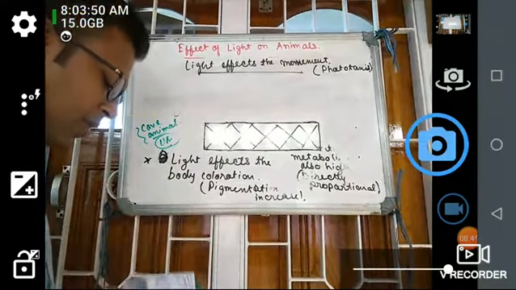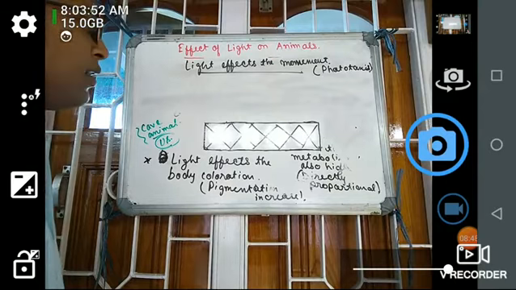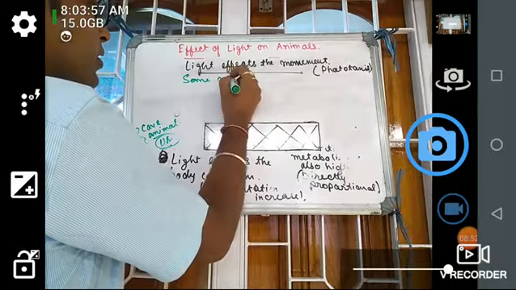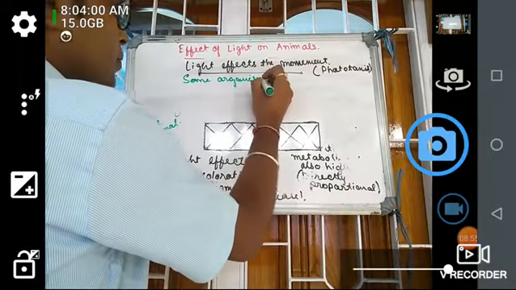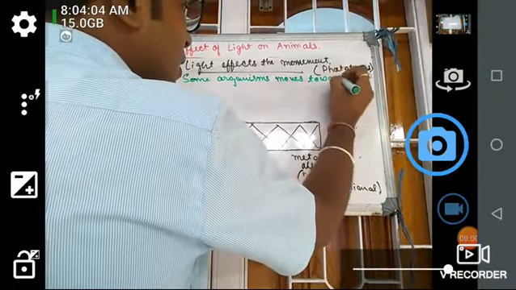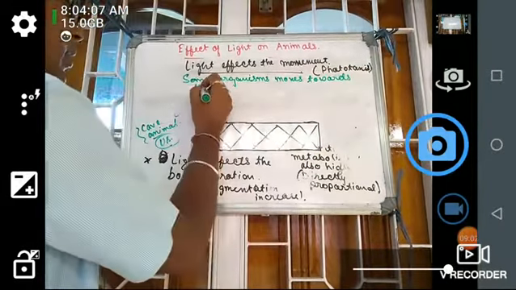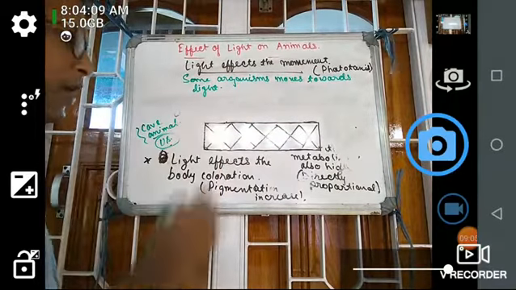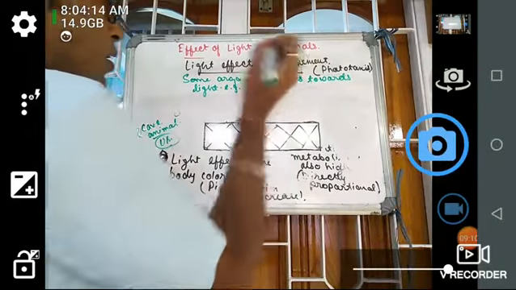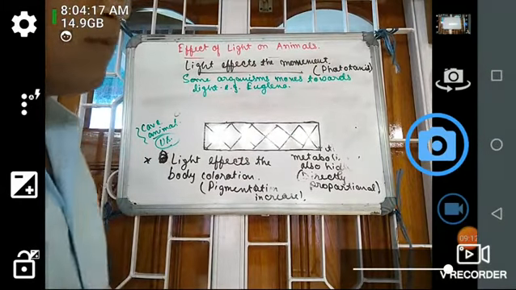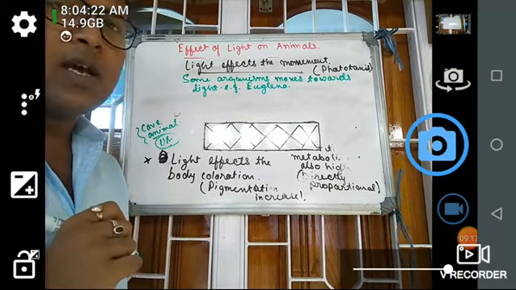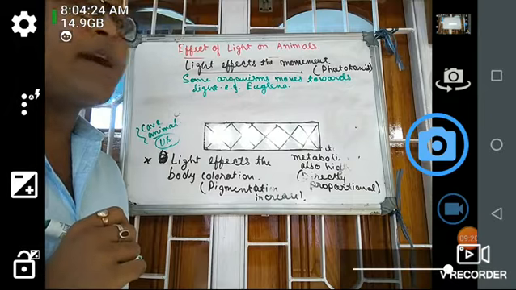So some organisms move towards light. For example, euglena. In the first year classes, I told you that in case of euglena, one organelle is present, that is known as the eye spot. This is reddish in color.